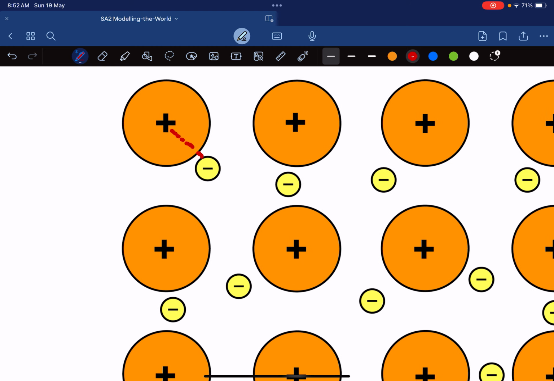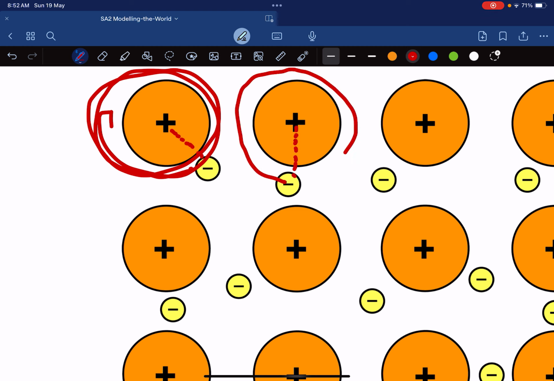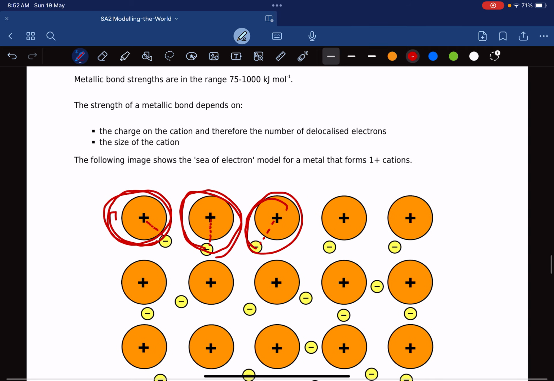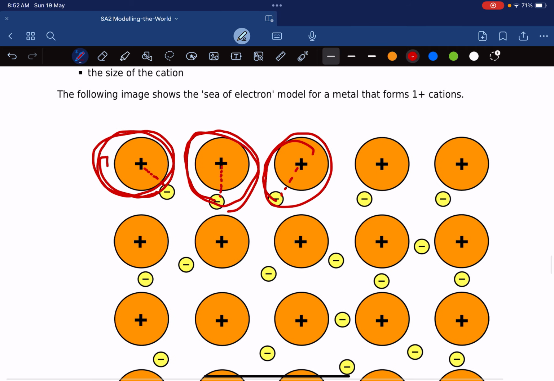So this electron is always around this guy. And there is attraction here. This electron is always around this guy. And there is attraction over here, and this electron is always around this guy. Okay, so that's generally the rule, right? Generally the rule.